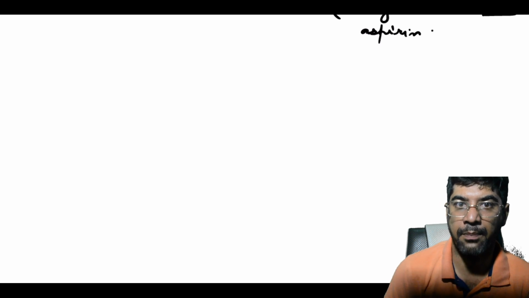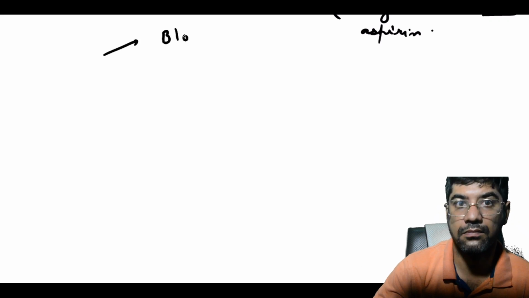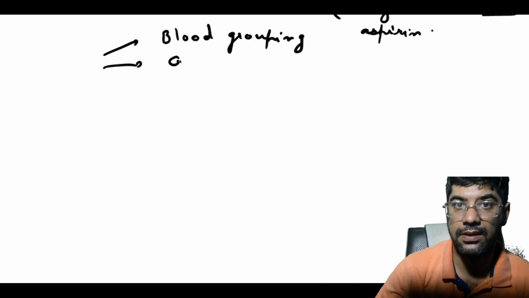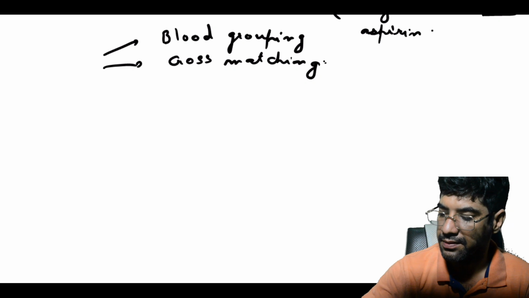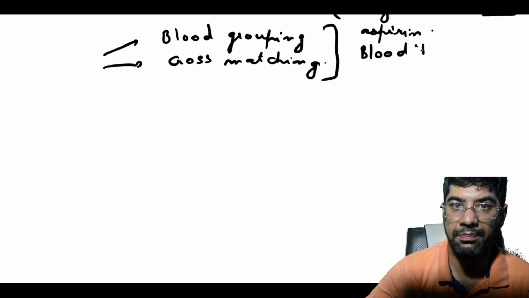So it is important to perform blood grouping and cross matching beforehand, especially if we expect that blood transfusion might be needed during or after the surgery.